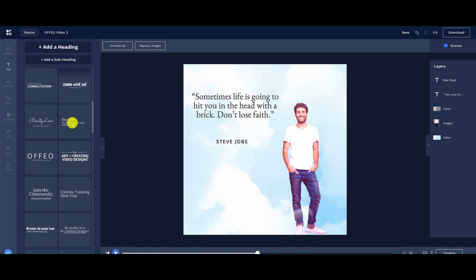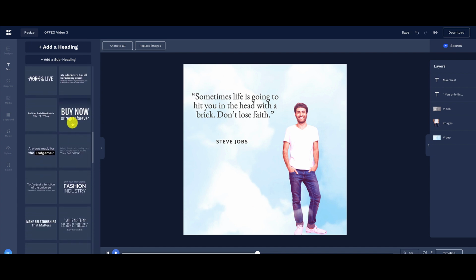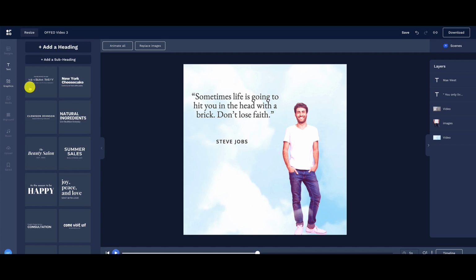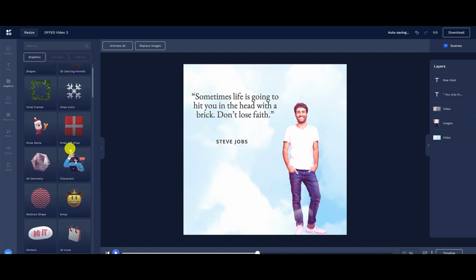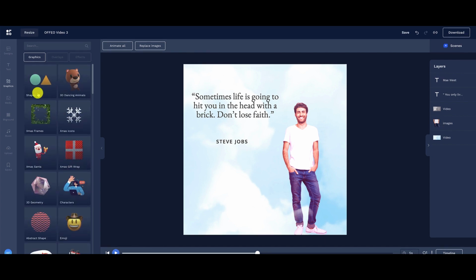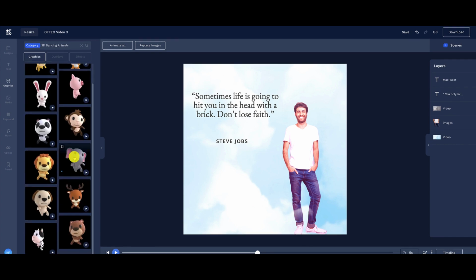This kind of looks like Canva to me, which is kind of cool because I want to experiment sometimes with different types of fonts. And this is a great way for you to get inspiration. Over here, they have graphics and they have different types of shapes, dancing animals. So you can add anything in here. Now, these are just folders. So if I click on, let's say, the 3D dancing animals, it'll bring up different types of animals. And I can add these in to my scene.